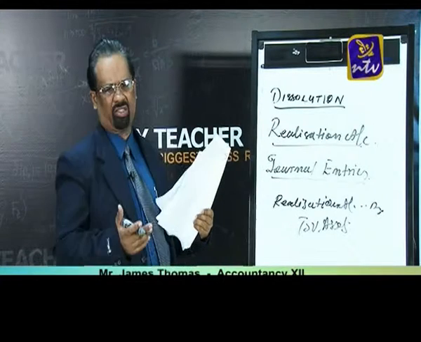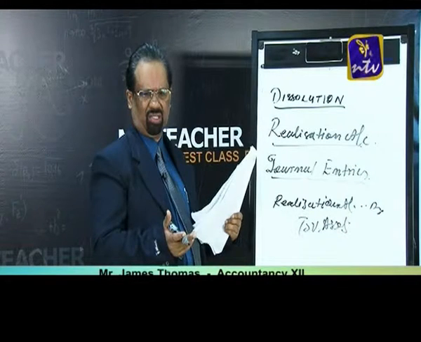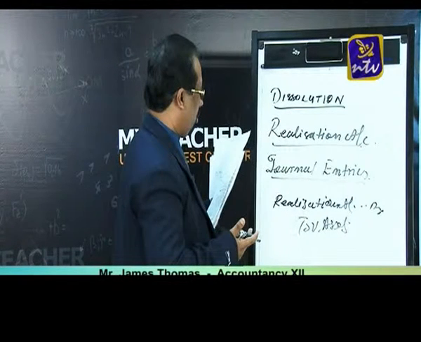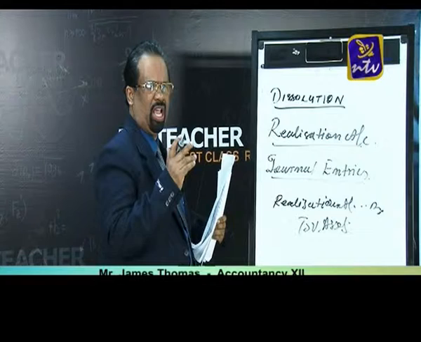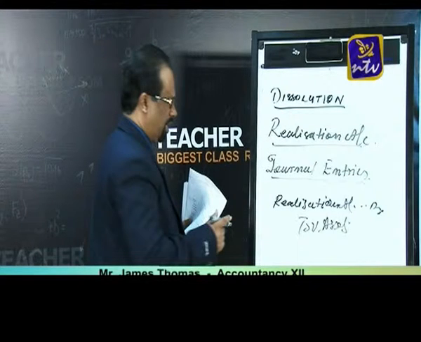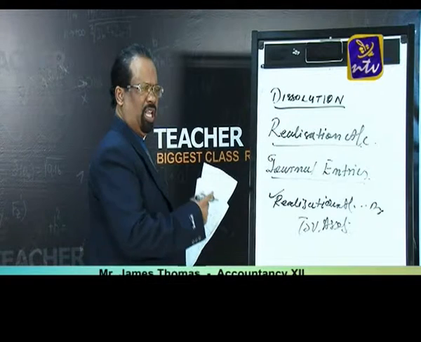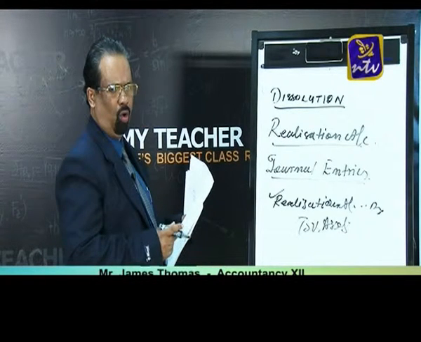Afterwards we transfer all liabilities to the realization account. Here one confusion is there. You can see a lot of assets, but it does not mean we transfer all assets. Except cash and bank and fictitious assets, we do not transfer them to the realization account. The assets which we can convert into liquid money, those we transfer by passing the journal entry: realization account debit to various assets.